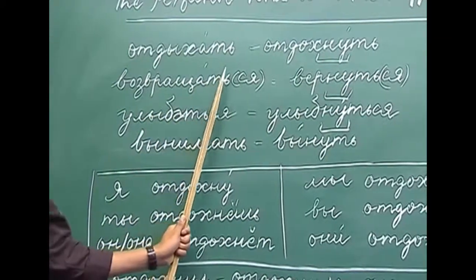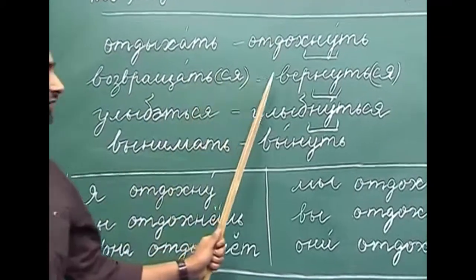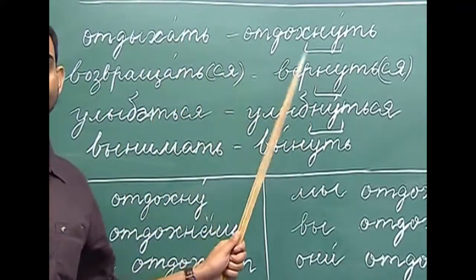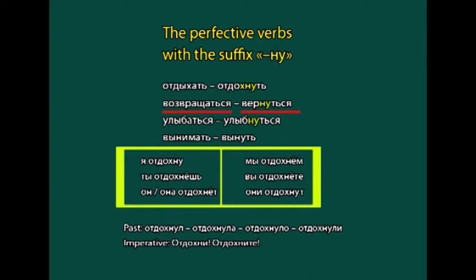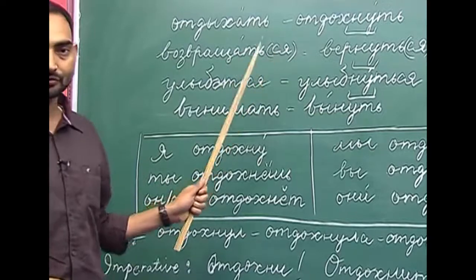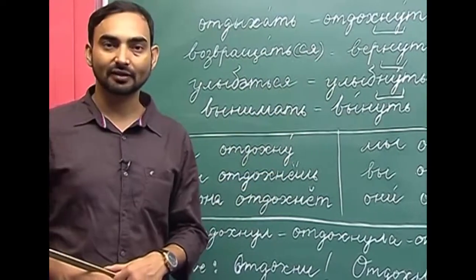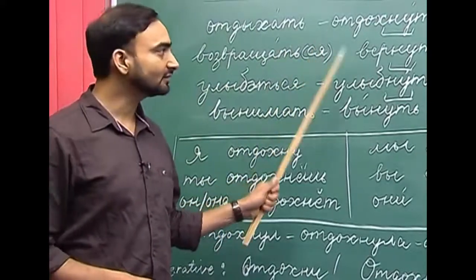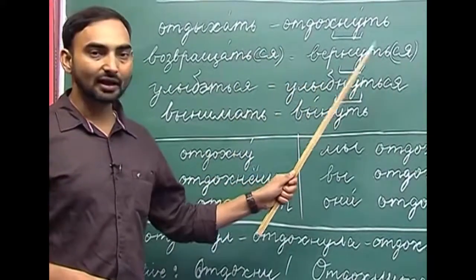Vazvrashat is to return, virnut is to return. Vazvrashat and virnut take direct objects, so they are transitive verbs. But if you add sya to them, they become intransitive or reflexive verbs. Vazvrashatsa means to return, and virnutsa again means to return.